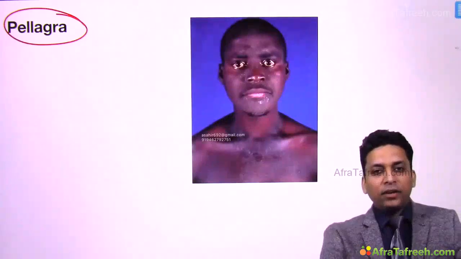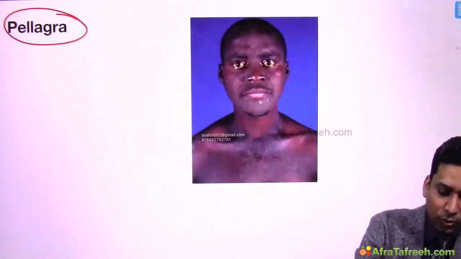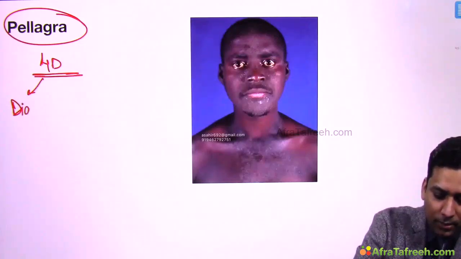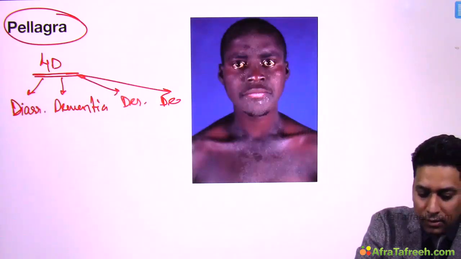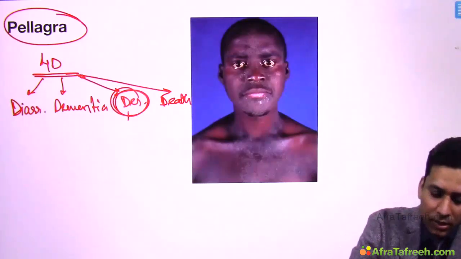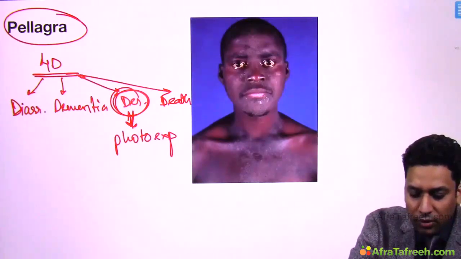Pellagra you might have read in biochemistry also. Pellagra is due to niacin deficiency, and it is characterized by 4 Ds. What are the 4 Ds? Diarrhea, dementia, dermatitis and death. Now this dermatitis, that is the inflammation of the skin which occurs, is generally over the photo-exposed areas.